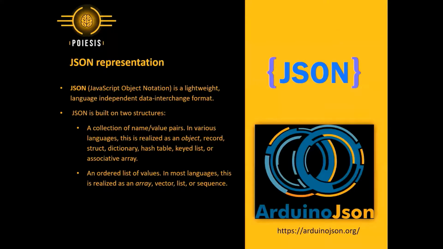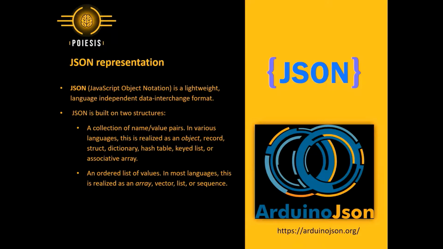JSON, JavaScript Object Notation, is a lightweight, language-independent data interchange format. JSON is built on two structures. A collection of name-value pairs: in various languages, this is realized as an object, record, struct, dictionary, hash table, keyed list, or associative array. The second data structure is an ordered list of values. In most languages, this is realized as an array, vector, list, or sequence.